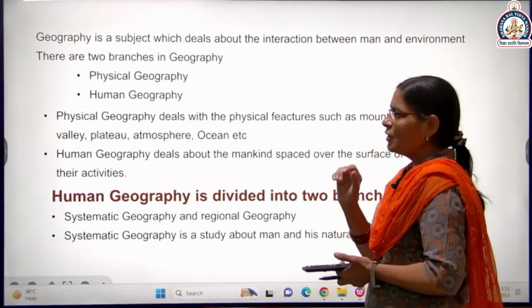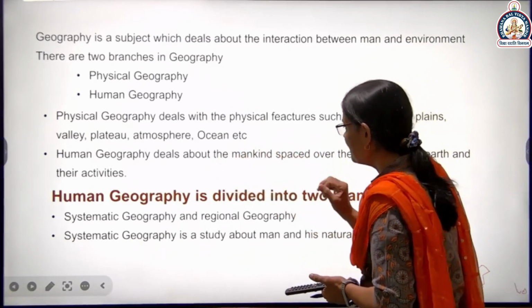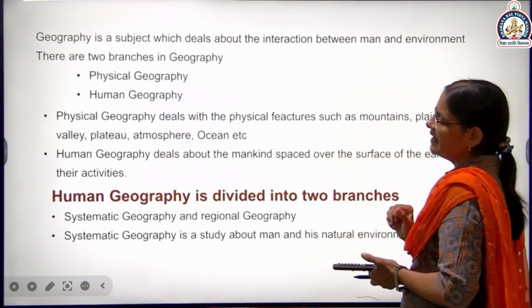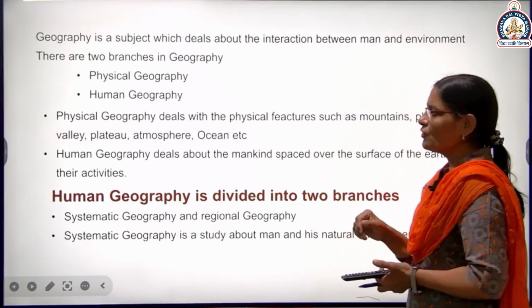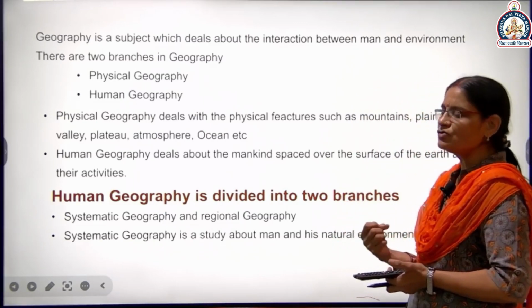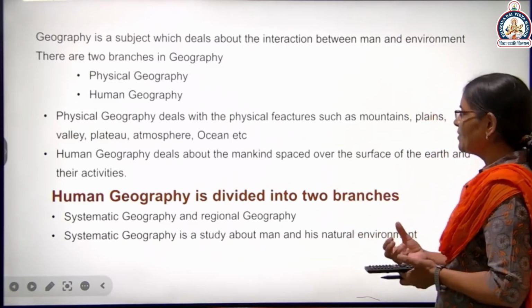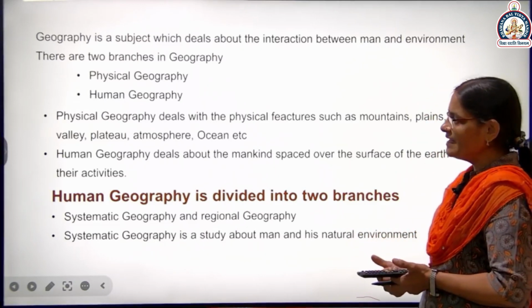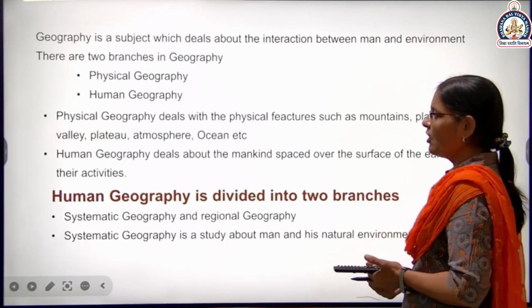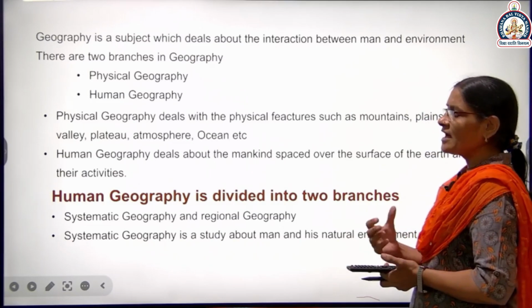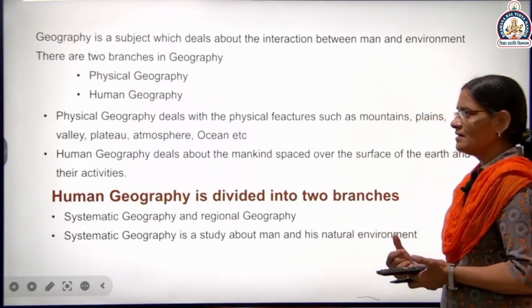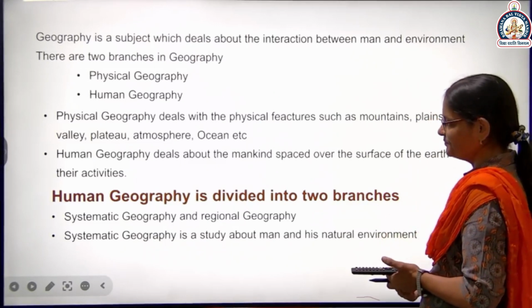And now human geography deals with mankind spaced over the surface of the earth and their activities. So human geography deals with how mankind uses the landforms, mountains, plains, valleys, plateaus, how we use their resources, and what the effects of these are on human beings.